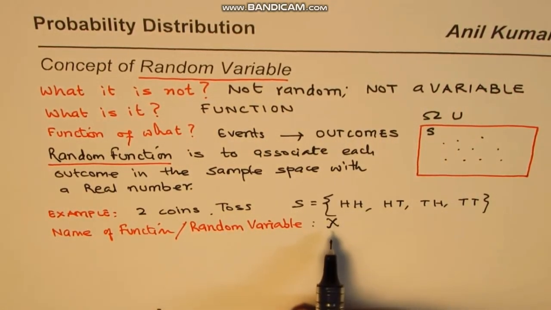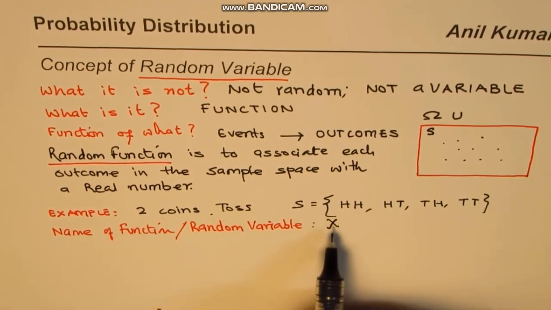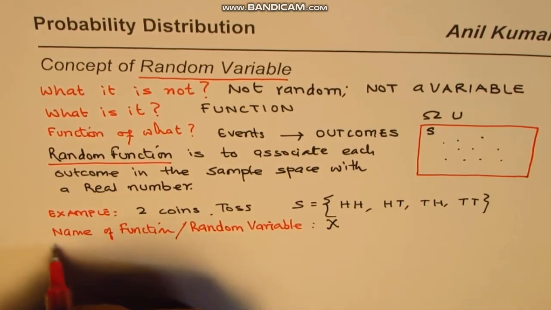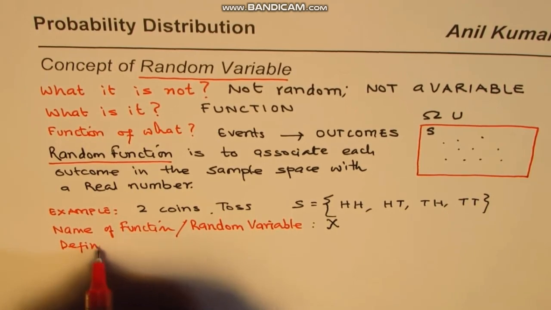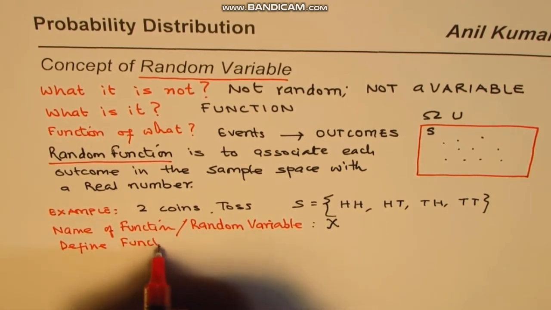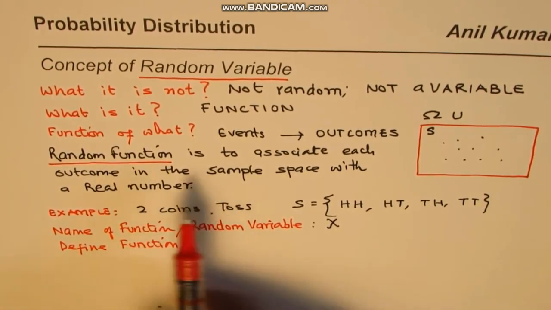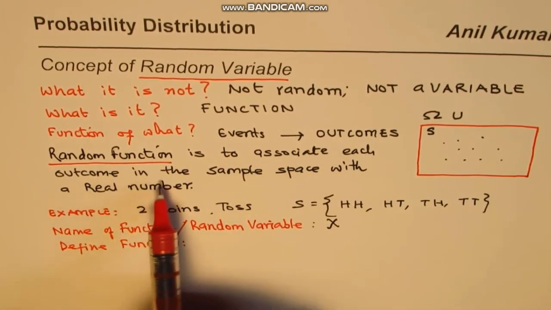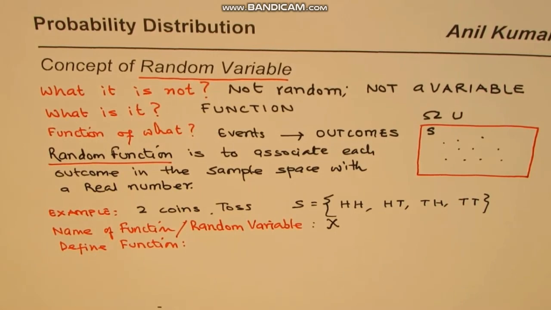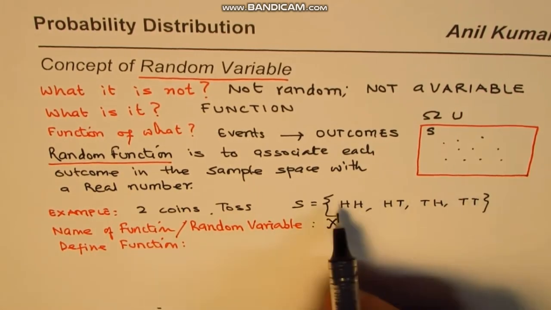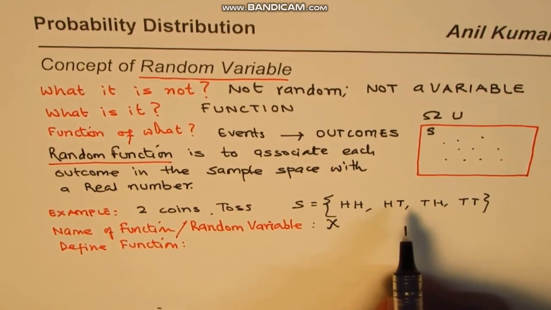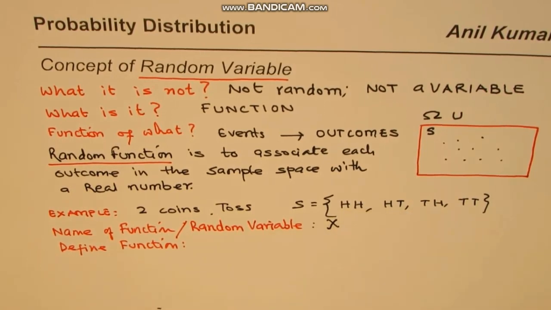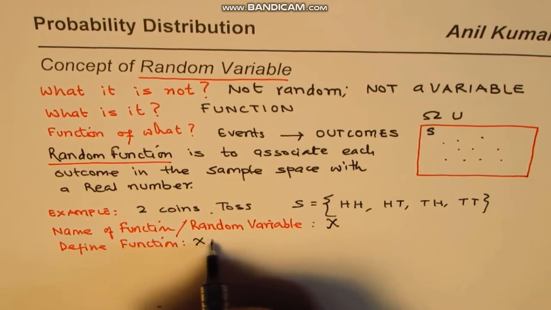You will realize how. So the first thing is we decide about a function X, and then the second part is we define our function, right? So we define function. Defining function means what? We are saying random function is to associate each outcome in the sample space with a real number. So we have to convert these outcomes into numbers. That is what really the random variable's function is. Okay, so we'll define X as a function, and the description is given here.